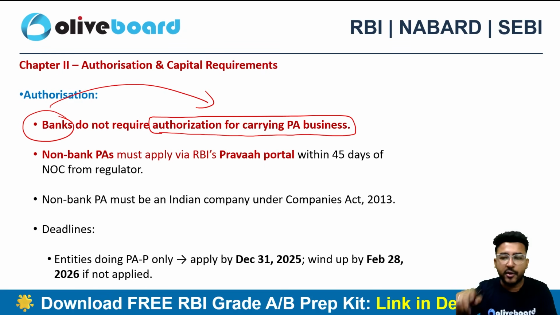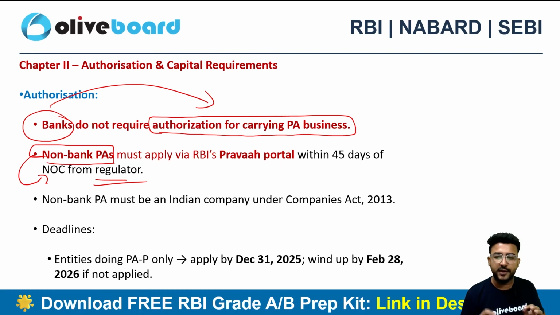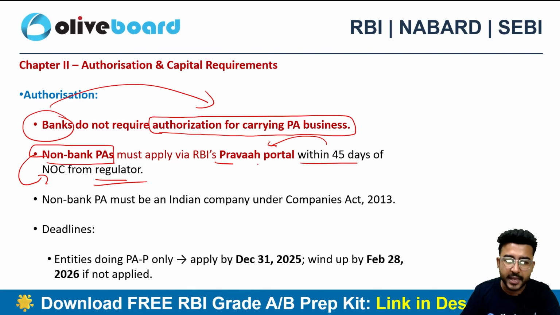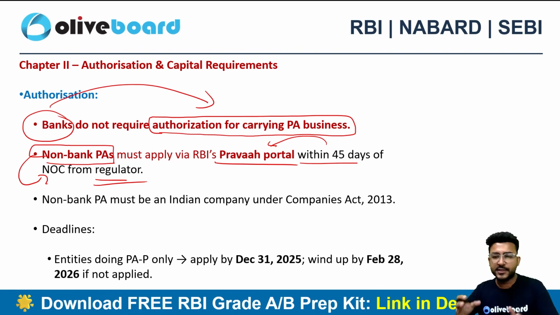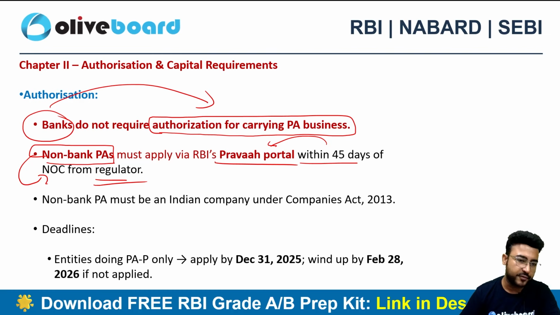However, if you are a non-bank payment aggregator, first you need to take an NOC, a no objection certificate, from the regulator, the RBI. And once you are done with taking the NOC, then within 45 days you can make an application on the Pravah portal of the Reserve Bank of India to apply for the same, right?